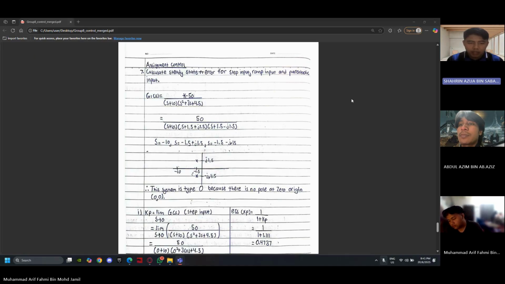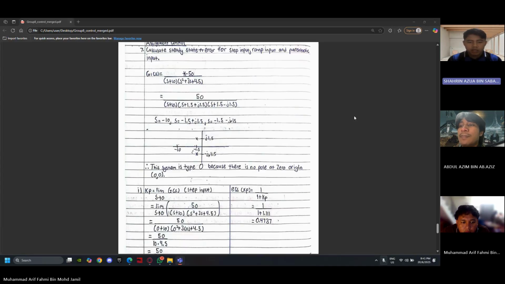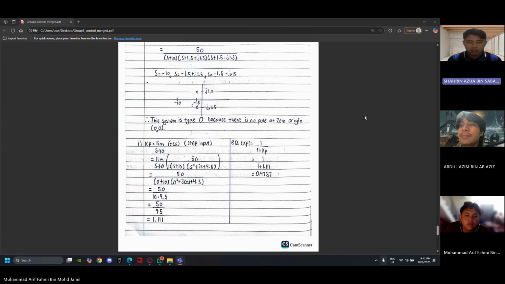As we can see, the first pole is s equals negative 10. For the second factor, we have to use the quadratic formula. After using it, we get two values, a real part and an imaginary part: negative 1.5 plus or minus 1.5j. After we get the equation, we can determine the poles. As we can see from the poles, the system is type 0 because there is no pole at the origin.